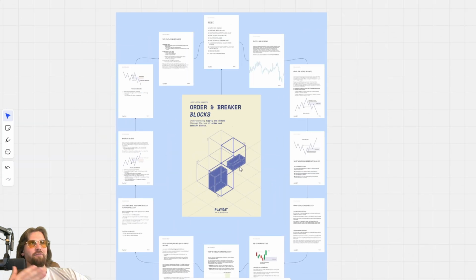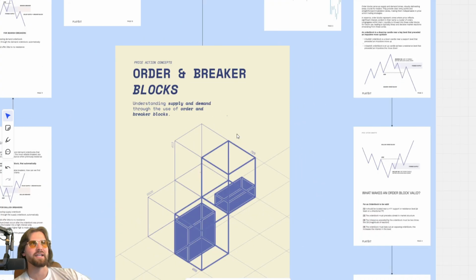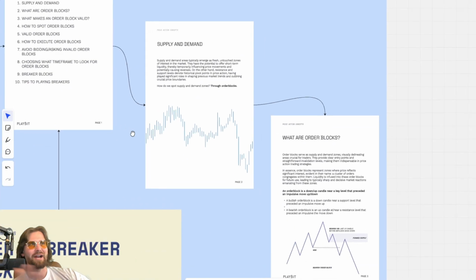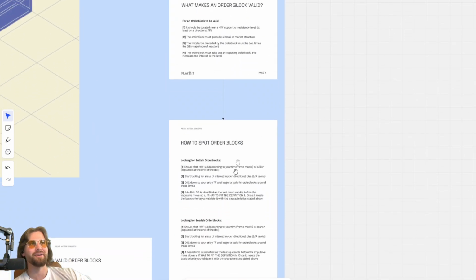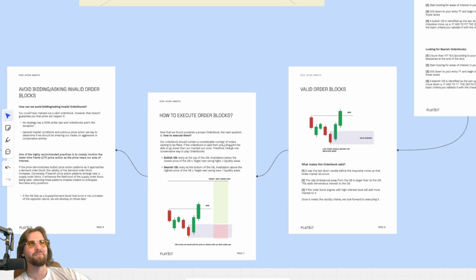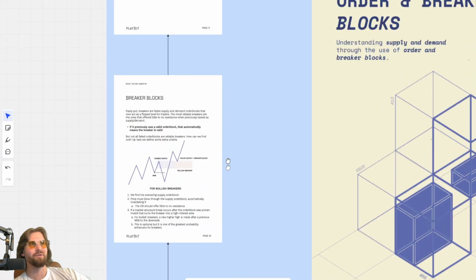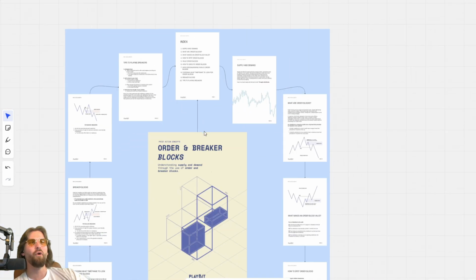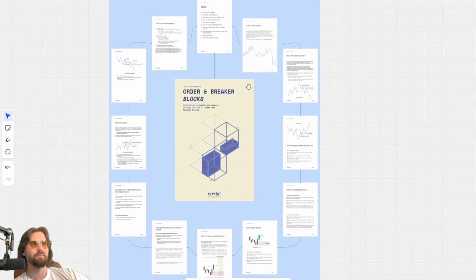And look, again, I've made a beautiful guide. Once again, your online gurus are scared to make these because it takes them too much time and they don't think it's valuable. I hope you guys find it valuable because we have this beautiful, I think we're at 12-page document fully encapsulating what order blocks are. So that's what we're going to start with.